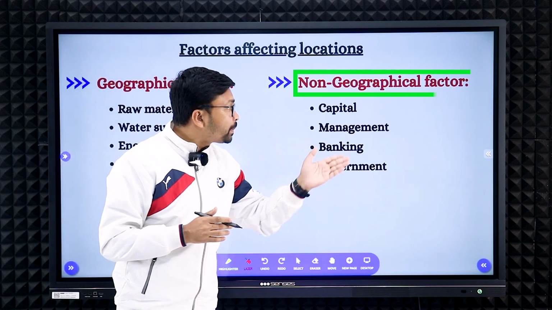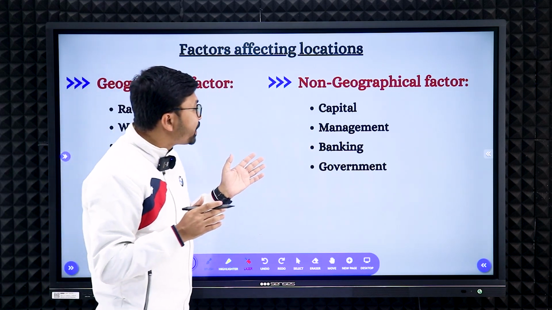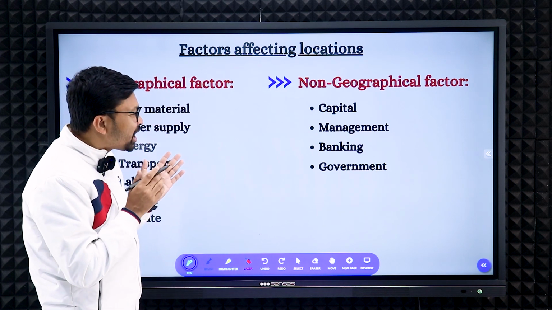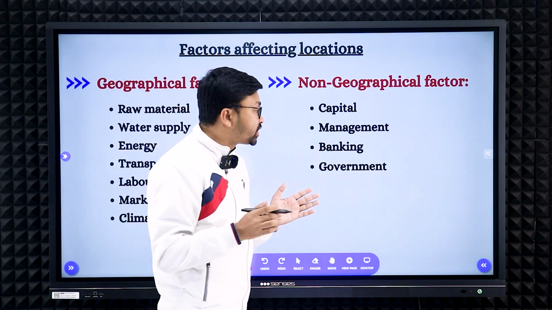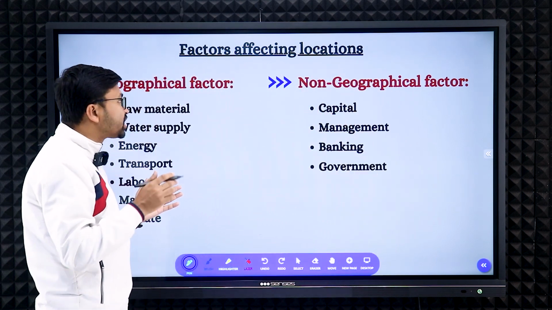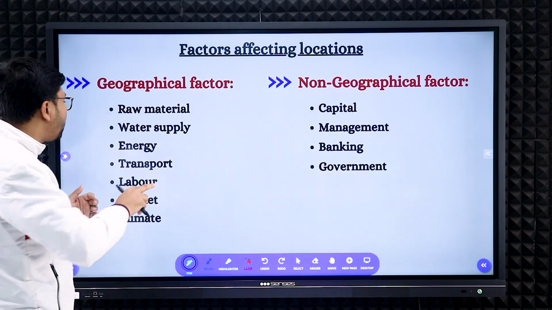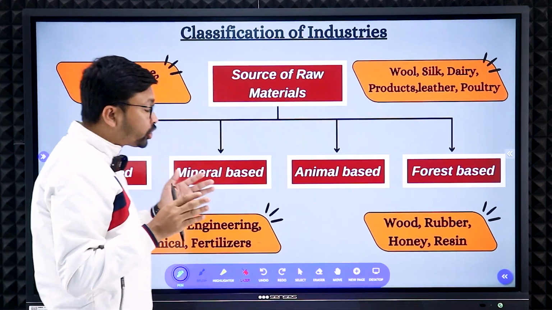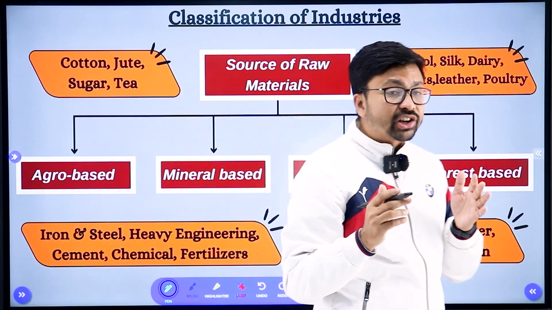Now, non-geographical factors, what are those? That is mainly capital, management, banking, and government policy. Those are the basic requirements for the growth of industries or for the setup of manufacturing industry. Now you need to discuss the classification of industries.